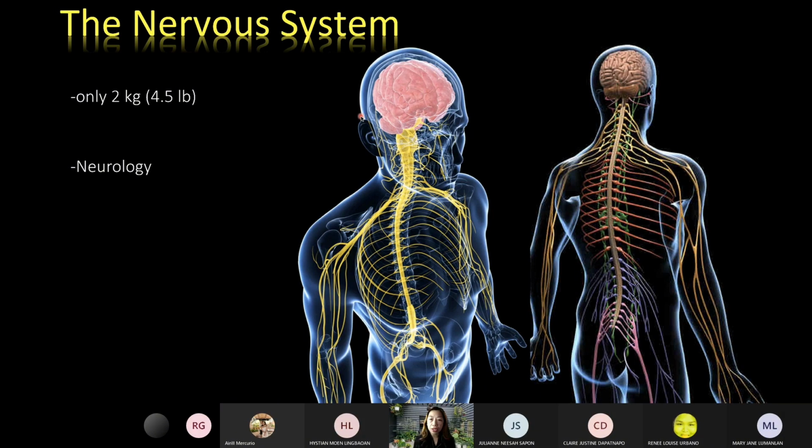Okay, so we have here a view of our nervous system. It shows you the brain and the spinal cord, and then you have the cranial nerves and the spinal nerves. Okay, so they are beautifully represented. And they say that if you isolate the nervous system from the rest of the body, it only weighs about 2 kilograms or 4.5 pounds. So you can see that it's one of the smallest systems, and yet this is the most complex of all the 11 systems of the body. And we said why? Because the nervous system is responsible for controlling and coordinating all our body processes.